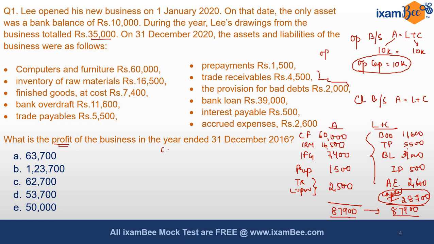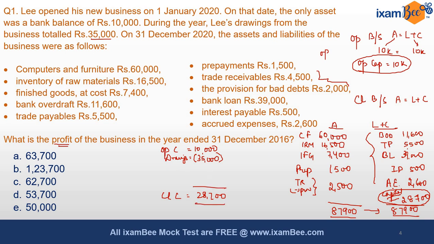Now what we are given is the opening capital of 10,000. We have also found the closing capital of 28,700. We know that the drawings made during the year are deducted from capital. So the opening capital plus the current year's profits, from which we have deducted 35,000 because we have withdrawn it for personal purposes.